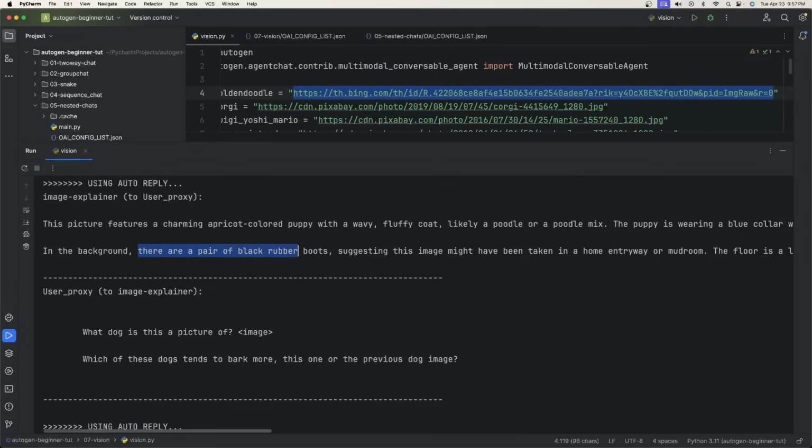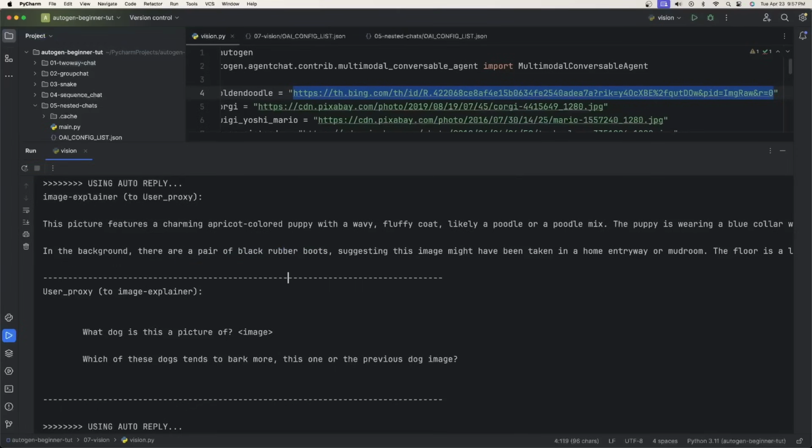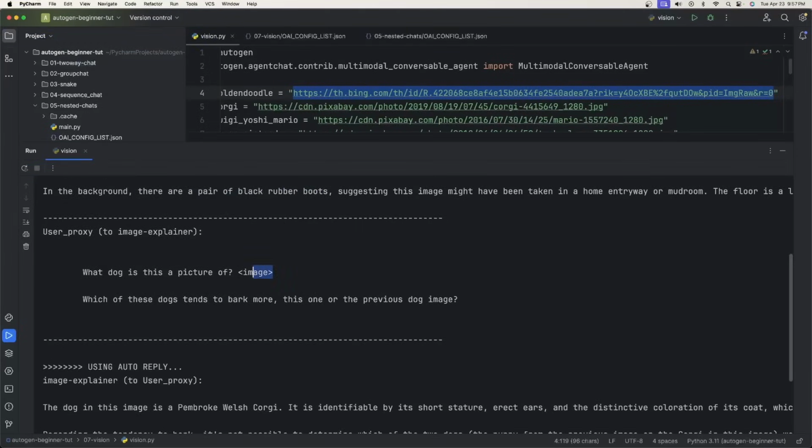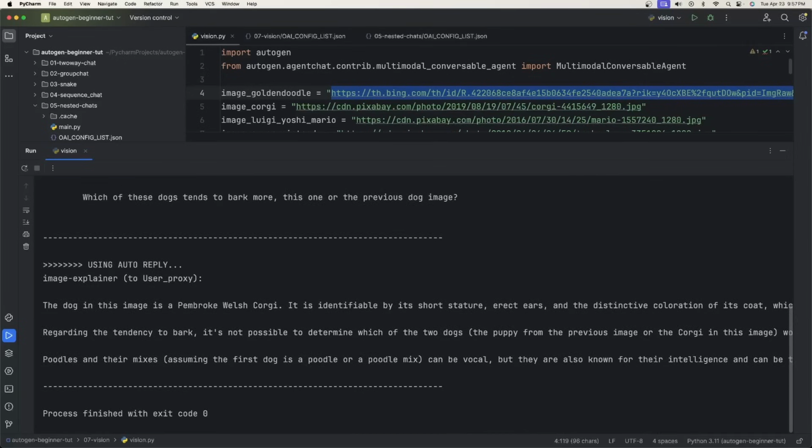Even in the background, there are a pair of black rubber boots. And, well, they're kind of boots, maybe. I don't know that I'd say they're boots, but either way, it did a pretty good job. And it says, what dog is this a picture of? And this is actually a picture of the corgi. Then we ask which of these dogs tend to bark more.